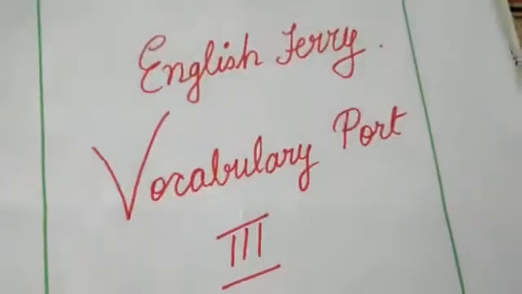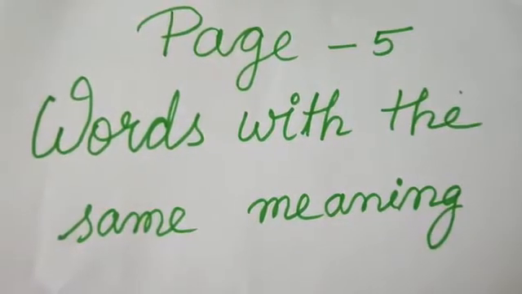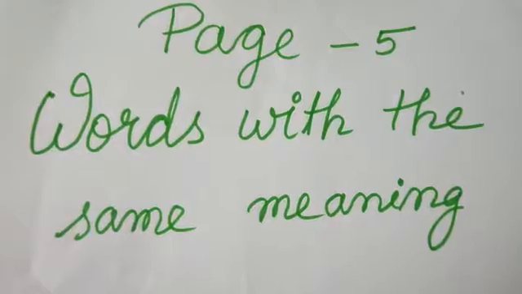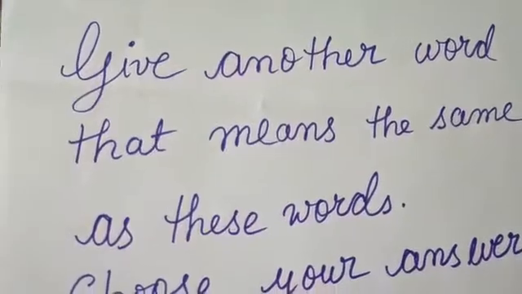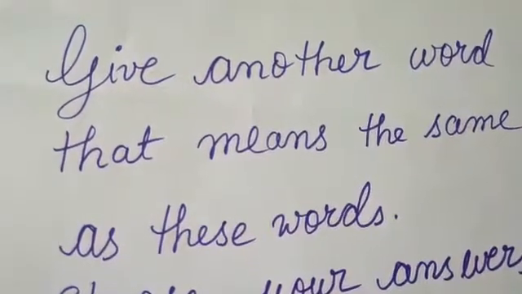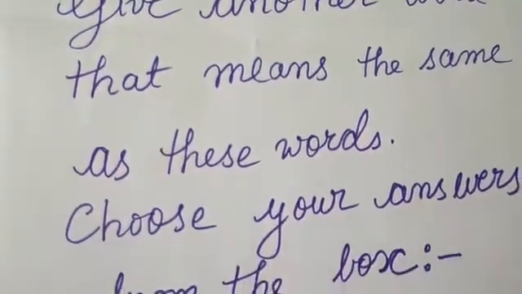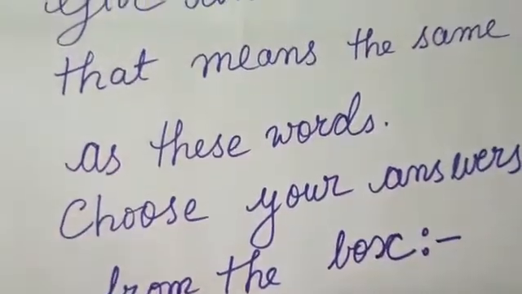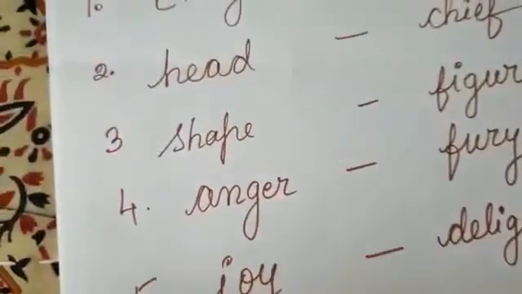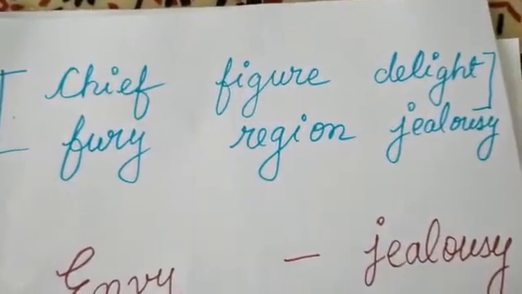We go to page number 5 of your book, which tells about words with the same meaning. The question is asking you, give another word that means the same as these words. Choose your answers from the box. You have a help box. You can take the help from there and then fill in the blanks from this help box.